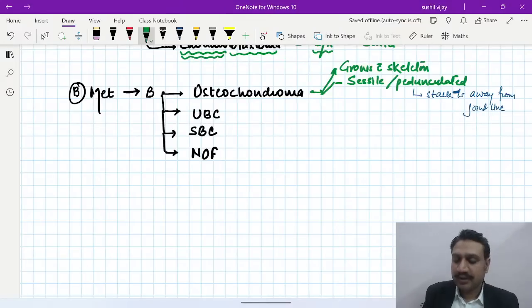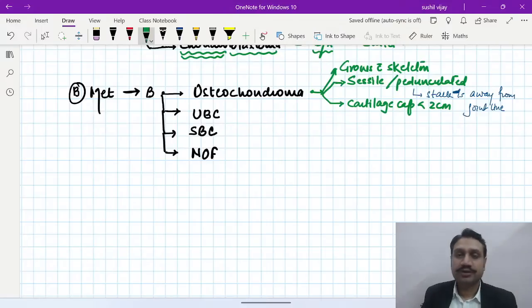Number three is always about, it grows with the skeleton, sessile and pedunculated, right? Number three, whenever osteochondromas occur on the surface of bone, they always have a cartilage cap, which you should never forget. That cartilage cap always goes less than 2 centimeter. It doesn't go beyond that, right? So it is not a real tumor.